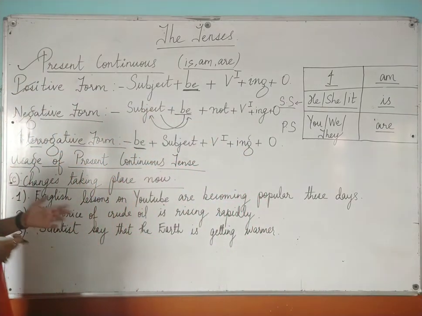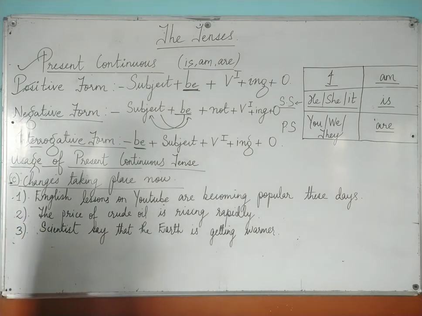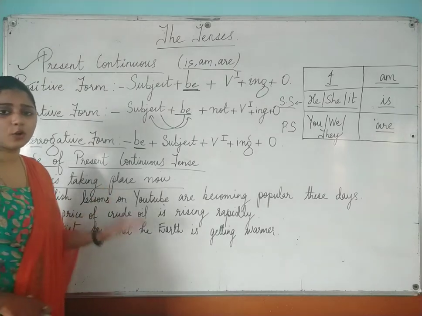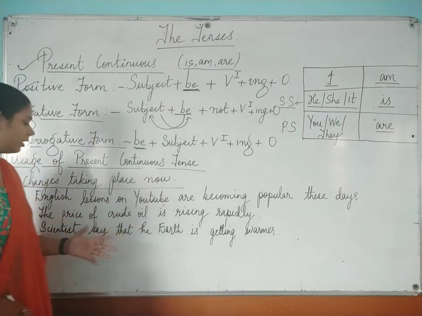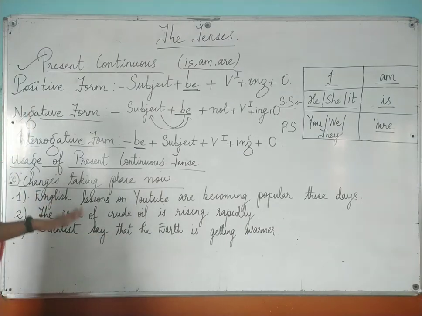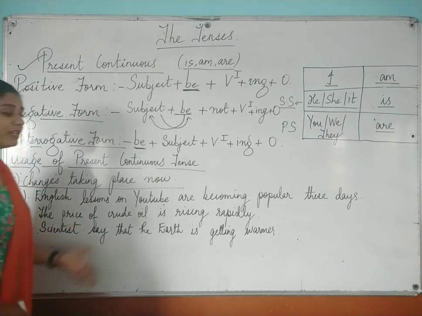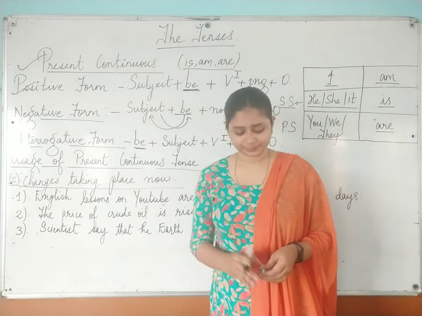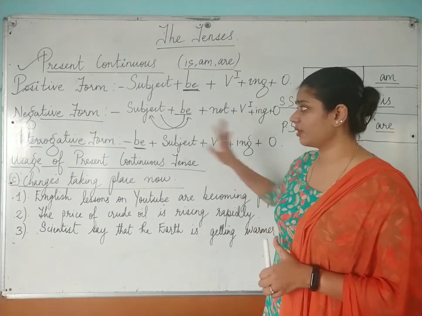Okay. Now again, you can relate this example: scientists say that the earth is getting warmer. Obviously it is getting warmer. Changes are taking place. You can say greenhouse effect and all this global warming and pollution. So these are the changes which are taking place now, at the present moment, when you are saying such kind of sentences. Okay. So this was about your present continuous tense.